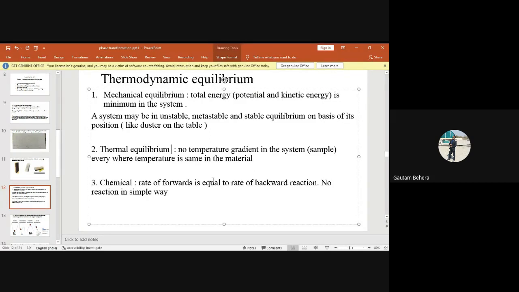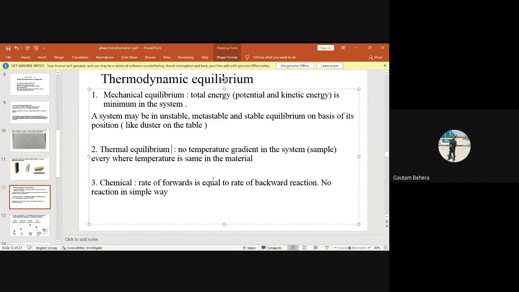Suppose I take a piece of metal, or a steel, that is an iron carbon system, and I measure the temperature everywhere, and I see that the temperature is the same everywhere in the steel, from the surface to the center of the steel. That means that system is in thermal equilibrium.